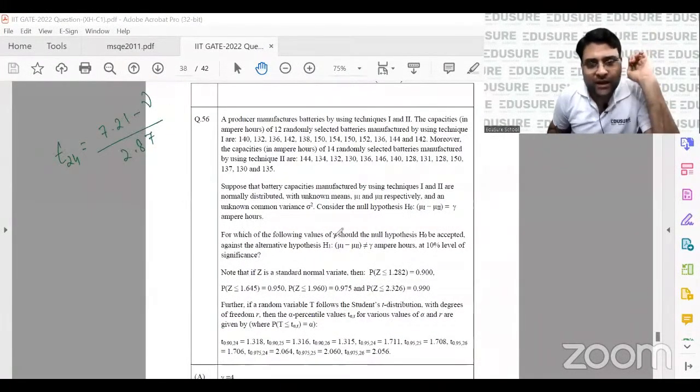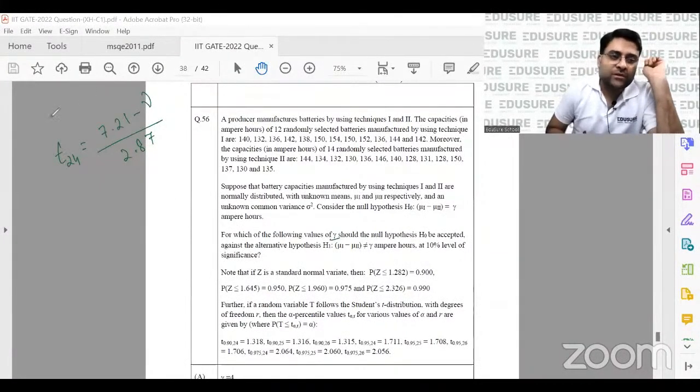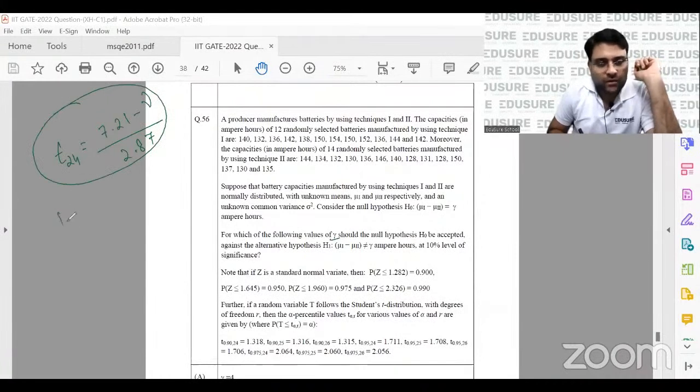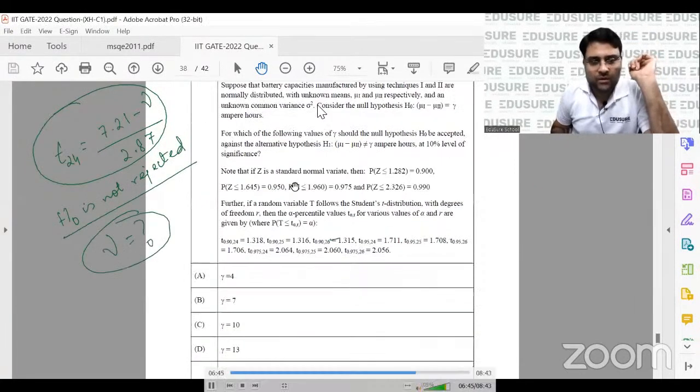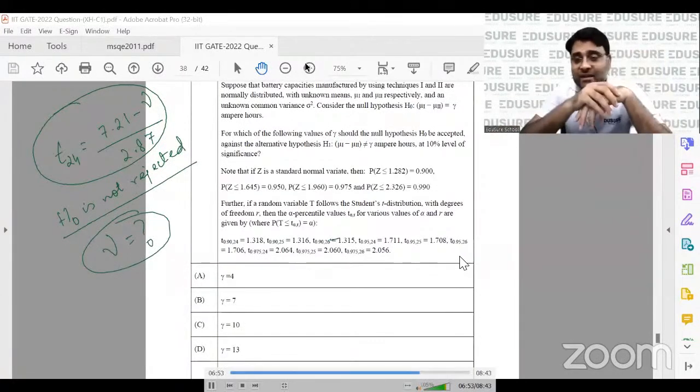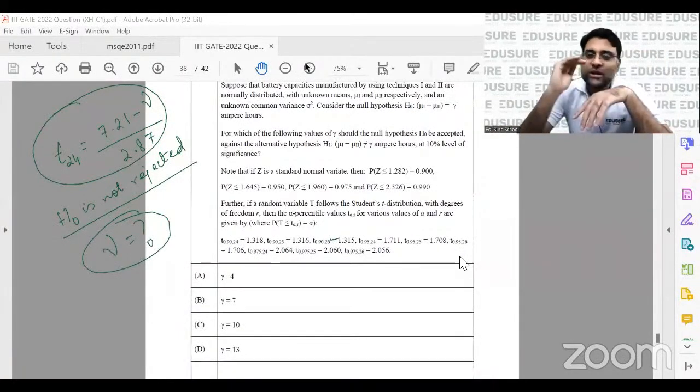For which of the following values of gamma should the null hypothesis H0 be accepted against the alternative at 10% level? So the value of T24 should be such that H0 is not rejected. H0 not being rejected is already given to you. So what should be the value of gamma such that this happens? These are the 4 options. You can put your answer in the chat box. If you think that A and D are the answer, then put A and D. If you think that A and B is the answer, then put A and B.